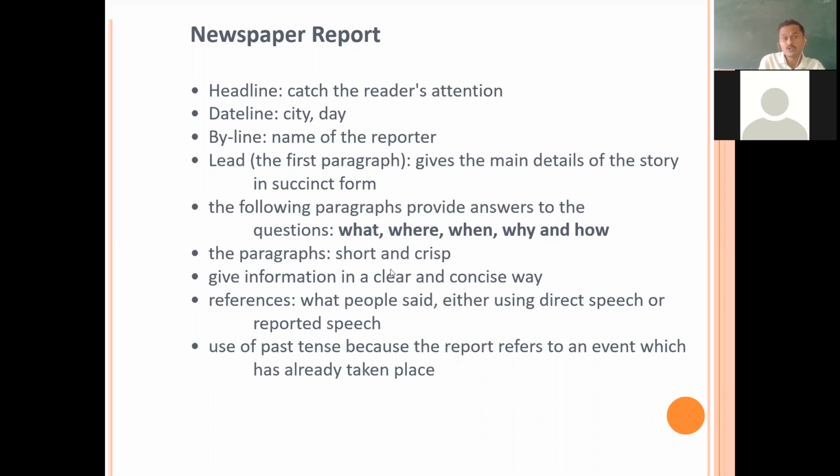Keep paragraphs short and crisp, giving information in a clear and concise way. References: what people said, either using direct speech or reported speech, use of past tense because the report refers to an event which has already taken place.